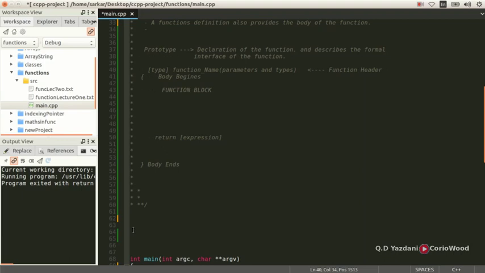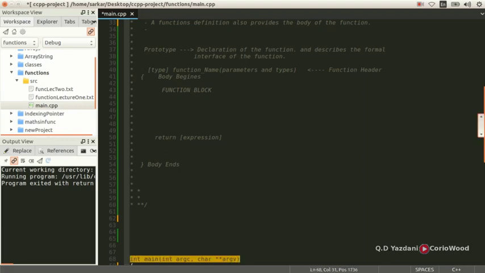So if you've got a double function, say double one or double two, you do not have to put the name of that double, but you need to put the type. You always need to put a type in your prototype. After this one, we come here, and that's a function header. This guy here is a function header.